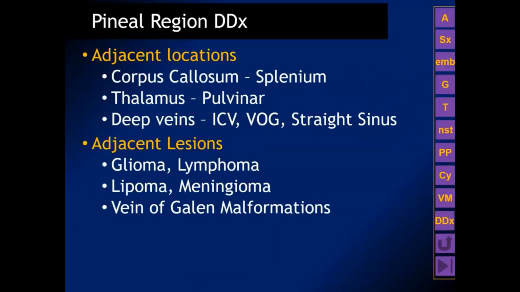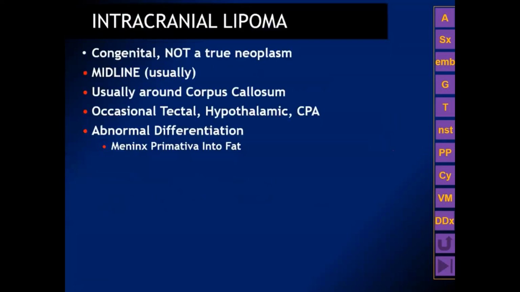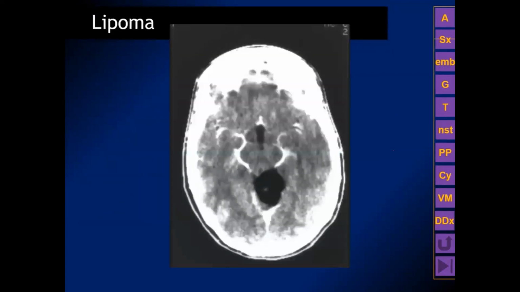It's time to round out our discussion of the pineal region by talking about the adjacent locations and adjacent lesions. Pineal region lipoma. Intracranial lipomas, including those in the pineal region, are congenital masses. They're not a true neoplasm. They represent abnormal differentiation from the meninx primitiva into fat.